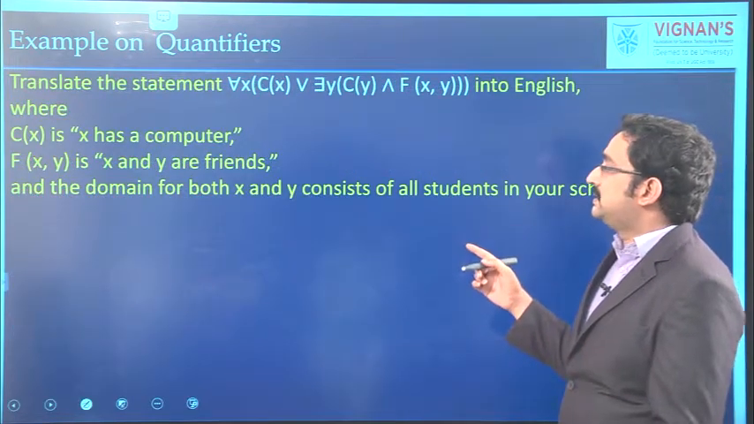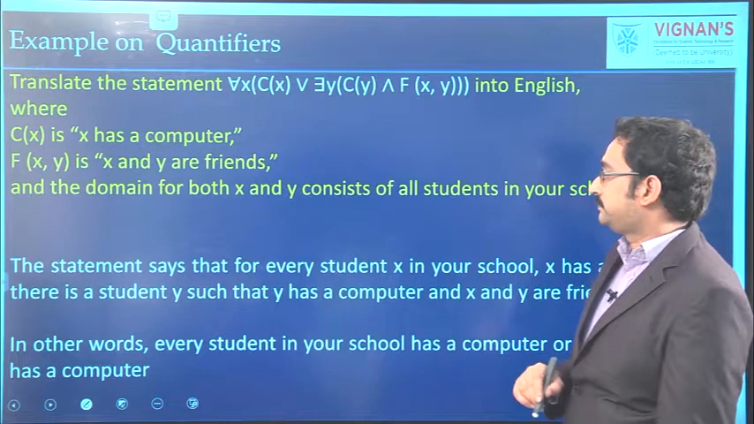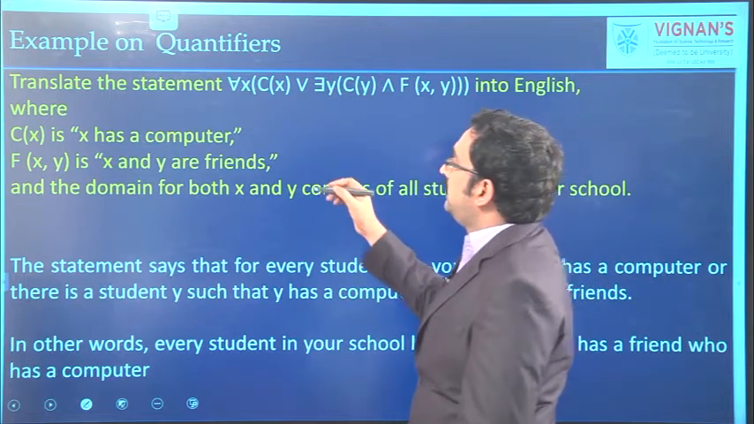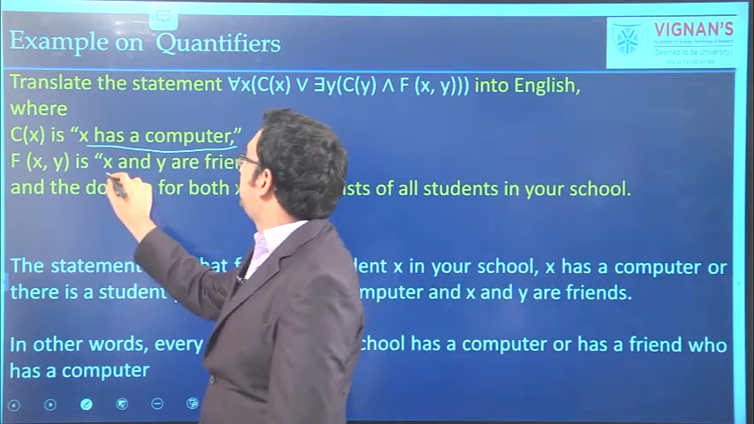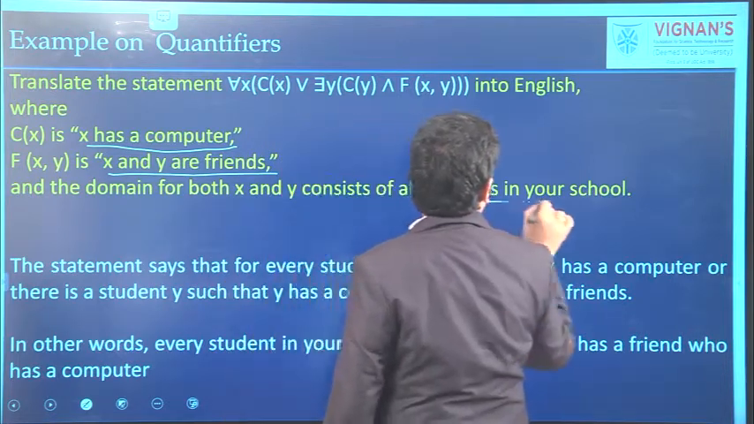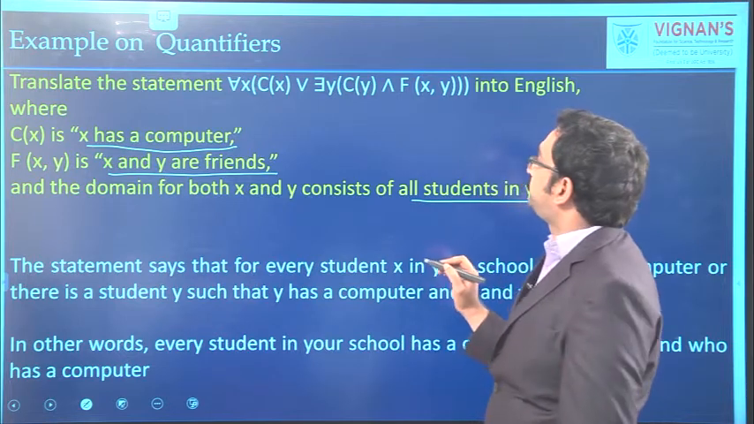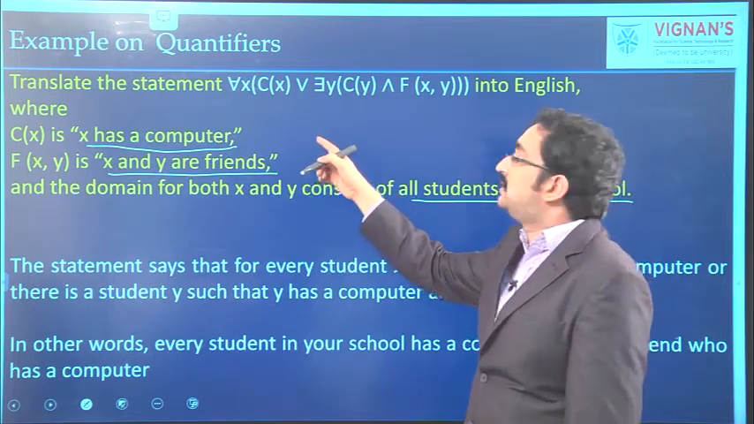Next, here some statements are given. We have to translate them. Here C of x is taken as x has a computer. F of x, y is x and y are friends. Here the domain is all the students in our class. Here some statements are given. You have to express them in English terms.